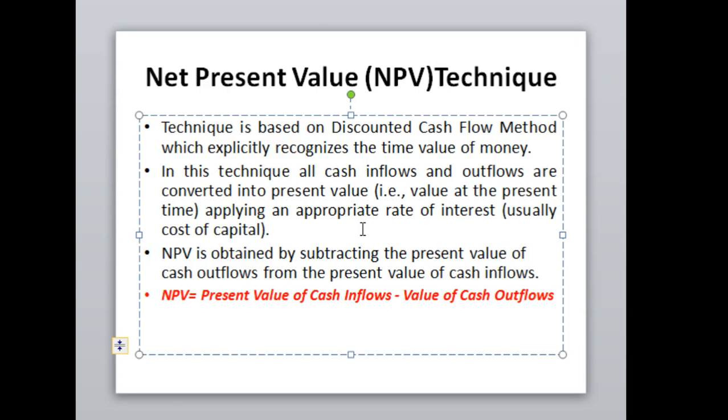Whatever we will be getting from the business in coming years, all those cash inflows are to be converted into present value. The sum of all present values is to be utilized in the formula, and the total cash outflow or initial investment is to be deducted from it. Definitely you will get the answer of net present value.